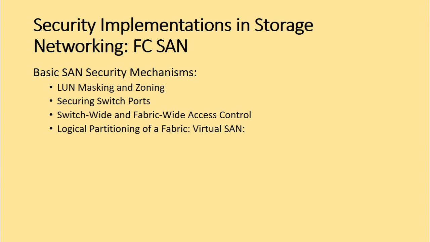Now the next security mechanism in SAN we have is called securing switch ports. Security mechanisms such as port binding, port lockdown, port lockout, and persistent port disable can be implemented on the switch ports. So we can bind a port to a specific HBA, we can lock down a port, we can lock out a port, and we can have something called persistent port disable.